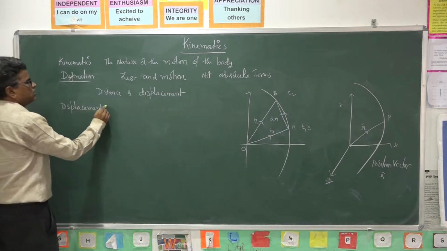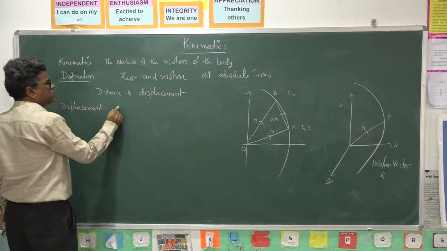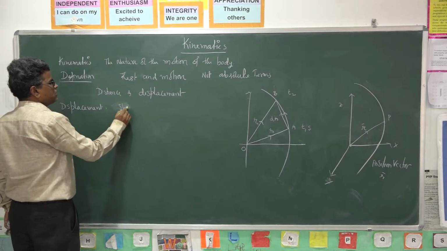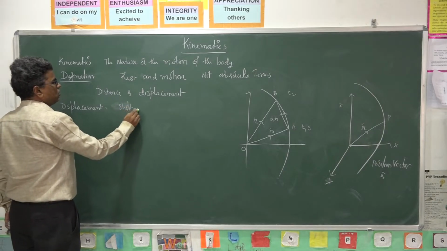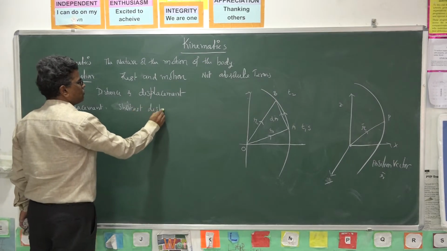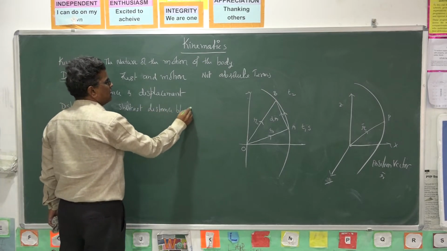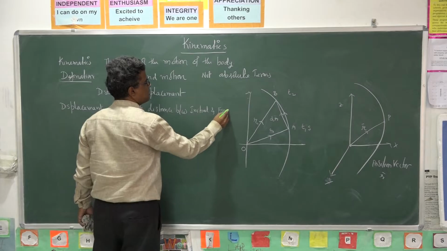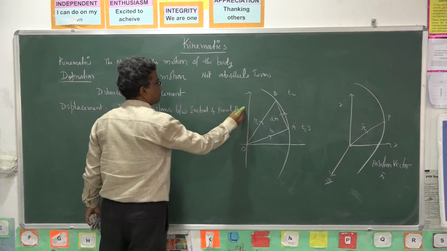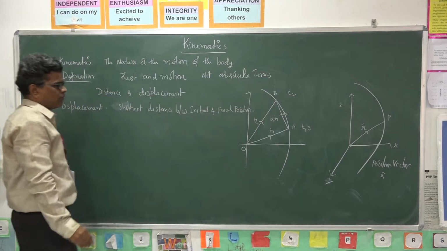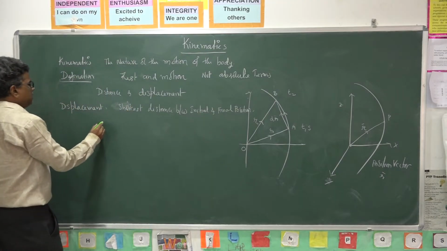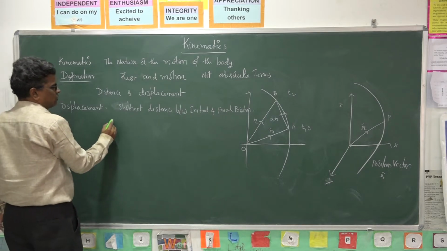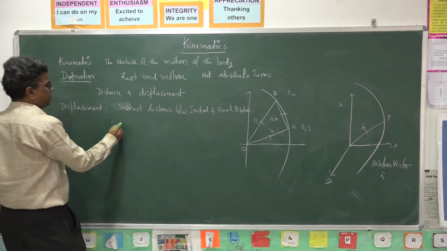Displacement is the shortest distance between initial and final positions. So AB is the displacement.